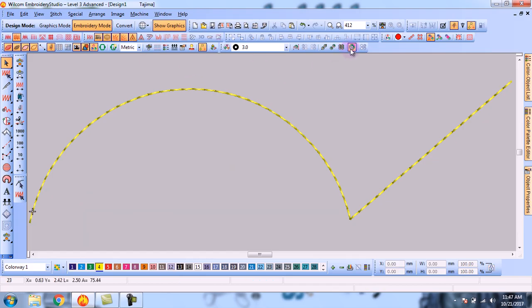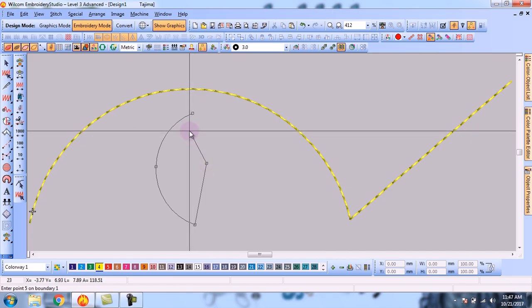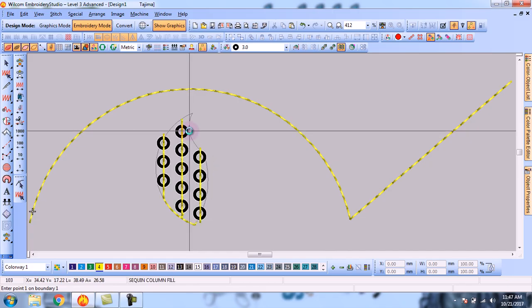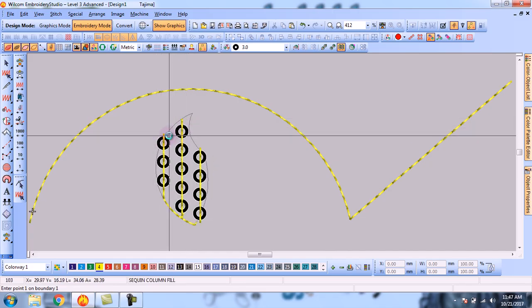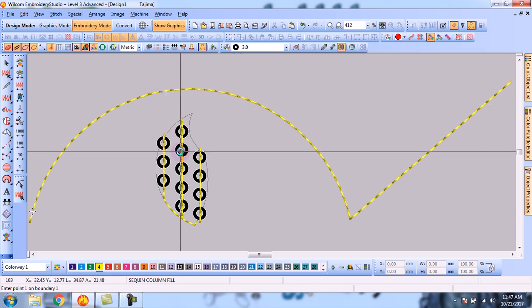And one more is the Sequin Fill tool. This is the Sequin Fill tool. We can use this tool for filling objects. For example, click this tool and make an object. So you can see that by using this tool we can make an object and fill the sequin in this object.